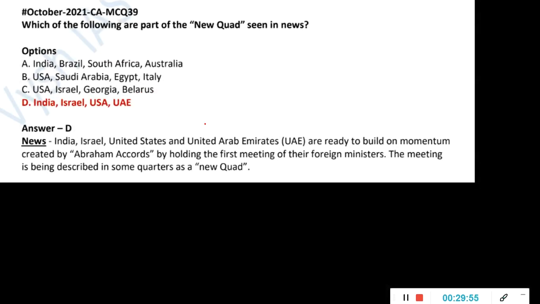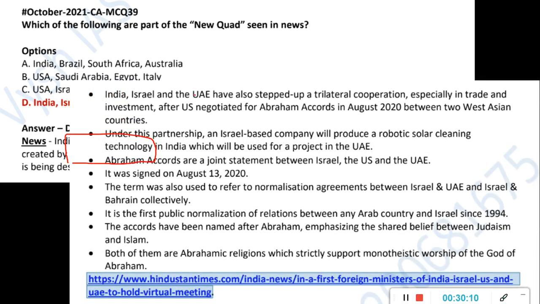They are ready to build the momentum on the Abraham Accords, which was in news last year. So taking it forward, they are building this. So this is sometimes described as the new Quad. What the Abraham Accords are, I already discussed in a different MCQ. In future again I will discuss. Their cooperation and all these things are internal information which you may not need.